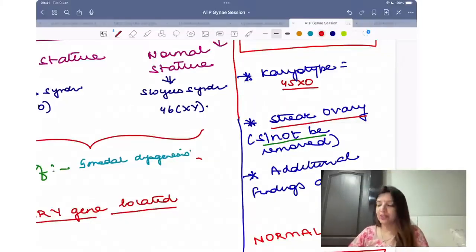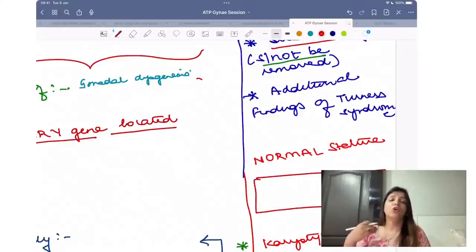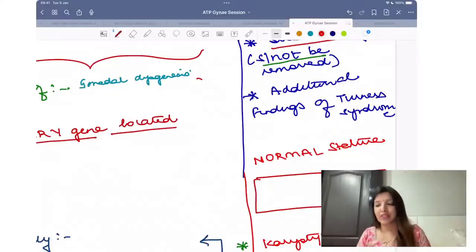इसके अलावा in these patients you are going to get additional findings of Turner syndrome. What are additional findings of Turner syndrome? In pathology you have read webbing of neck, low posterior hairline, shield-shaped chest, heart problems, right? Then diabetes, Hashimoto's thyroiditis. Aditya, streak ovaries का मतलब ovaries are not developed properly. जब भी ओवरी को प्रॉपर्ली डेवलप करना होता है, both X chromosomes are required for proper development of ovary.